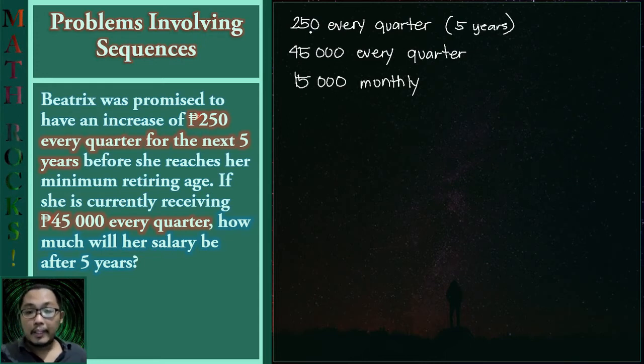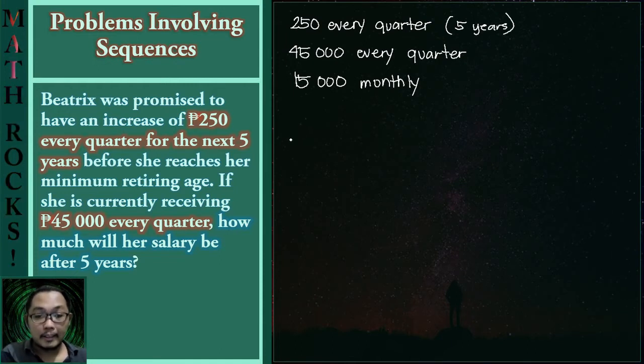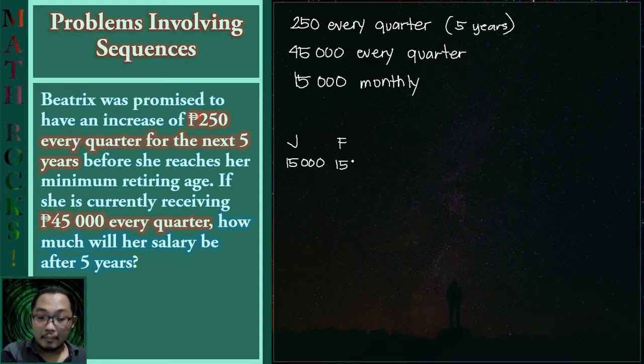But we also have to take note that we will not be doing the same for 250 because this is an increase every quarter. So to illustrate such idea, let us make an assumption that Beatrix started in January. So that means she would be receiving a salary of 15,000 for that month. And on February, she will be receiving the same amount of 15,000.